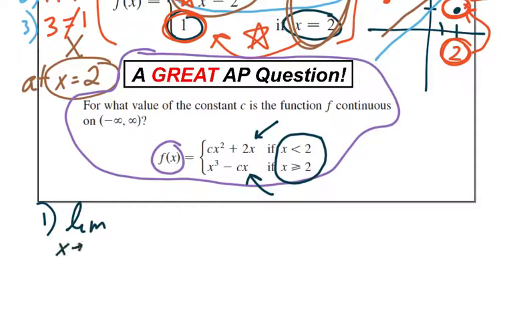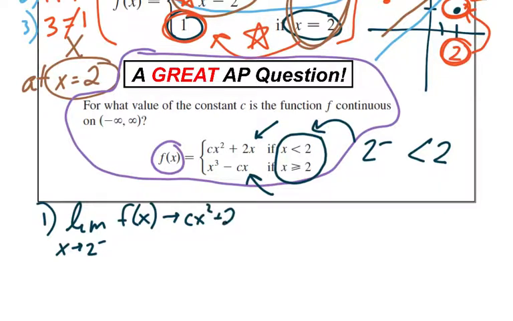As x approaches 2 from the left. Remember we learned last time, the limit from the left, I want to do the left of 2. That means where x is less than 2. So I'm going to look at branch number 1, the first equation. All right, well, let's plug in 2. So as I approach 2 from the left of my function, that should be cx squared plus 2x when x equals 2. So I'll put c times 2 squared plus 2 times 2. And that's 4c plus 4. Great, that's my limit from the left. Awesome. No idea what to do with that yet, but no worries.